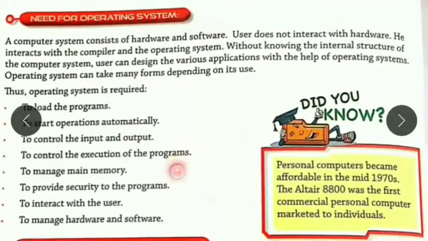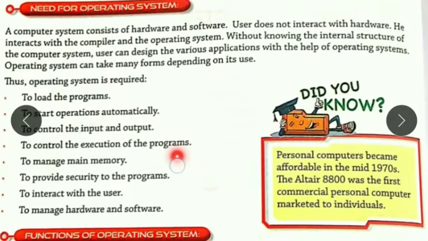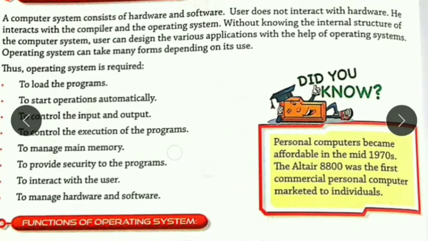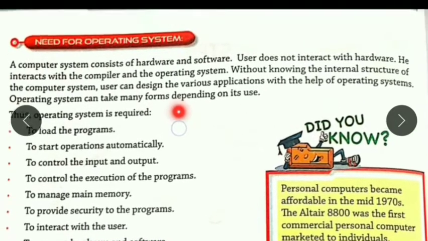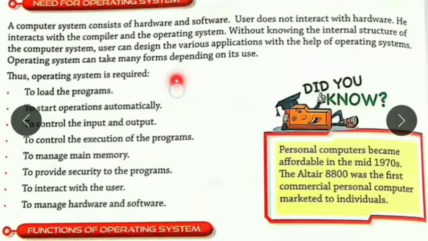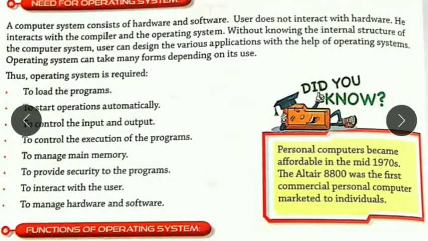Then, to control the execution of the program, for the execution of programs also what do we need? We need an operating system. Then to manage the main memory, to provide security to the programs, to interact with the users, and to manage the hardware and software. So this is the list of why we need an operating system.